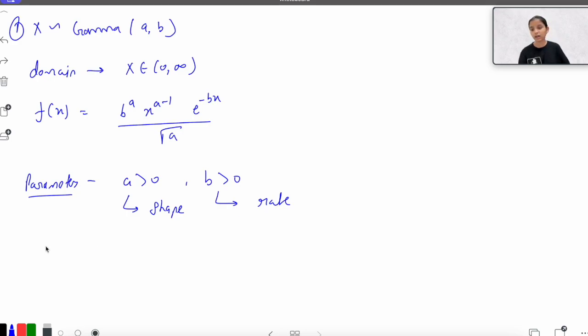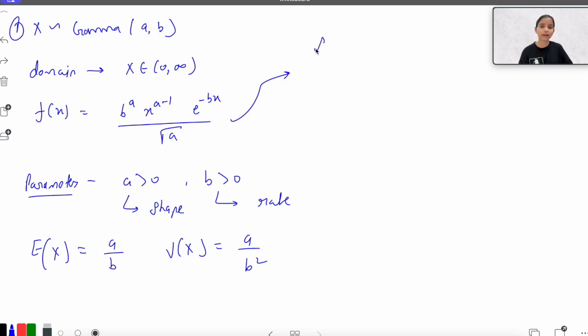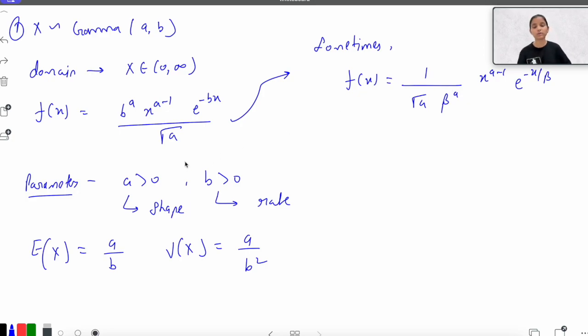Now the mean and variance corresponding to it: the expectation of x is a by b, and the variance is a by b square. I am discussing this distribution because sometimes we also write the PDF as f of x equal to 1 upon gamma a, beta raised to the power a, x raised to the power a minus 1, e raised to the power minus x by beta. Now what is the difference between these two parameterizations?